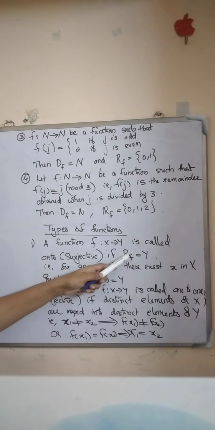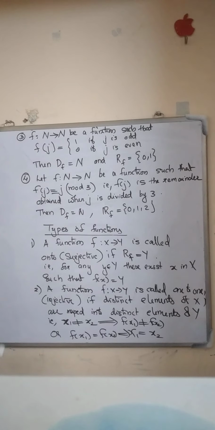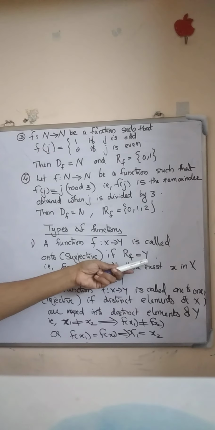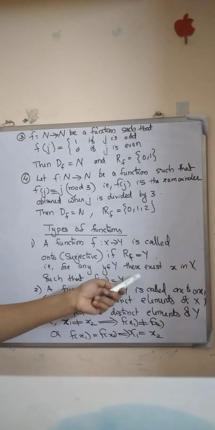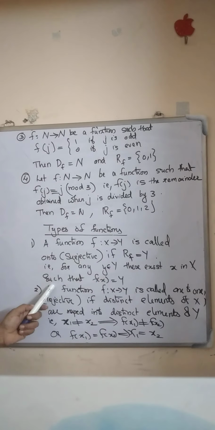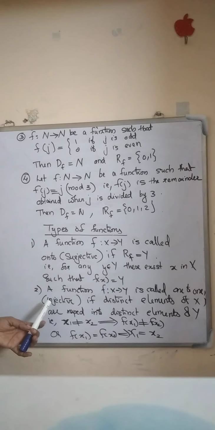Range of that function equal to codomain set means every element in the codomain has a pre-image. That is, for any y element in Y, there exists x in X such that f of x equals y. Next type of function is the 1-1 function.